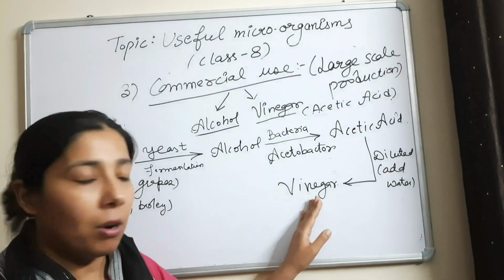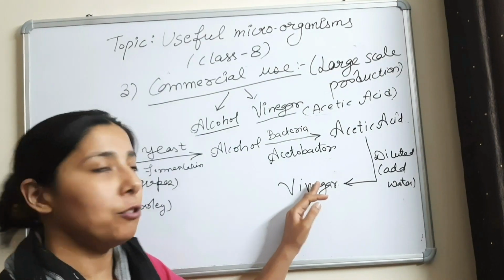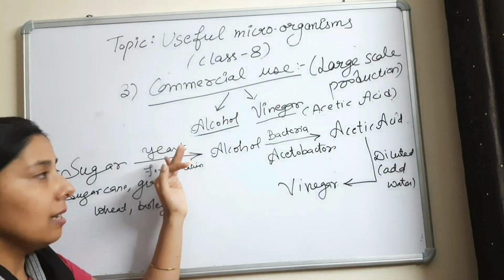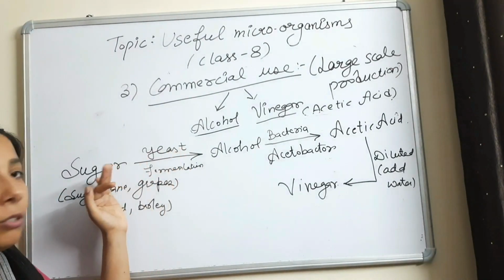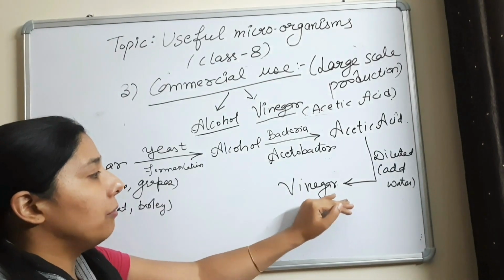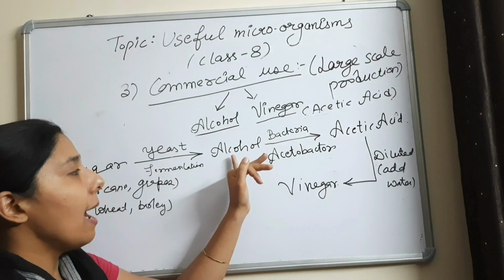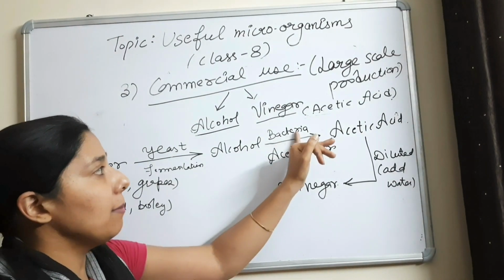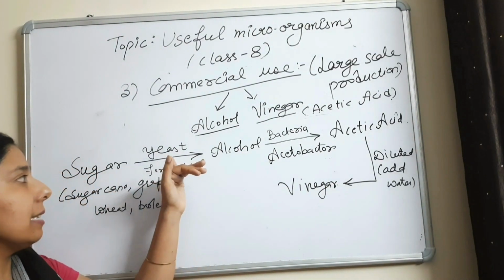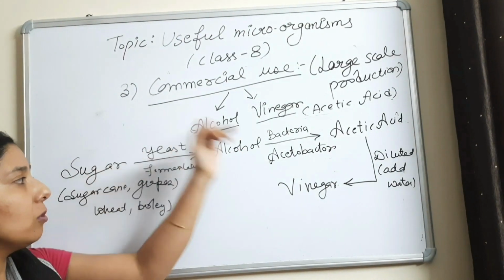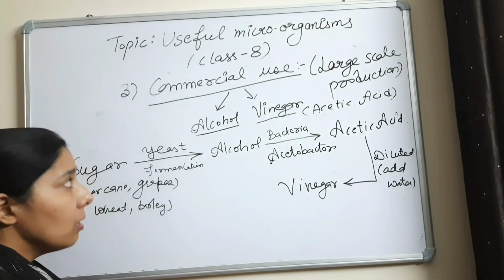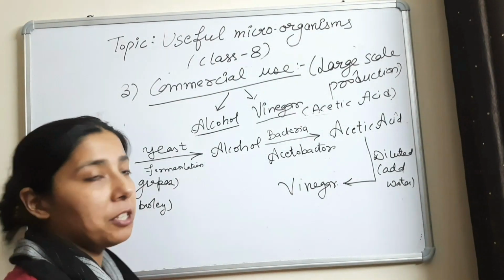So for making vinegar, we first have to make alcohol. And for making alcohol, what do we use? We use yeast. And this yeast acts on sugar, and the source of sugar can be anything. So for making vinegar, we use a bacteria and it acts on alcohol, and the name of the bacteria is Acetobacter. And for making alcohol, we use yeast which acts on sugar, and the process is fermentation, coined by the scientist Louis Pasteur.